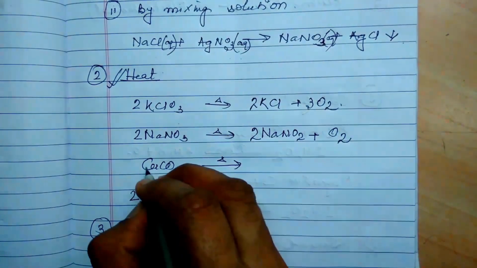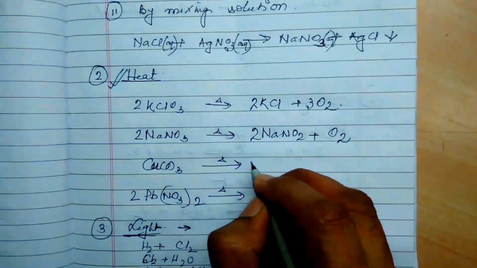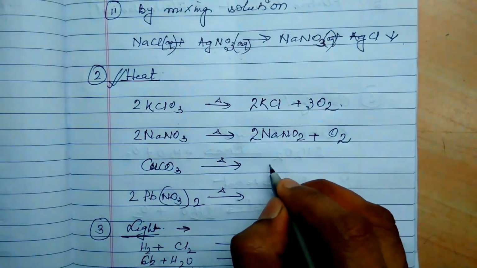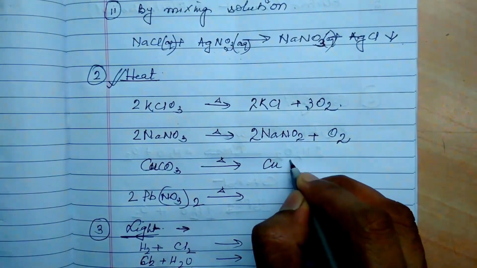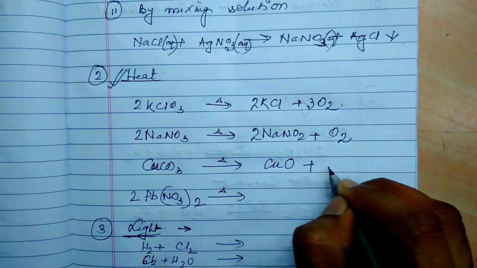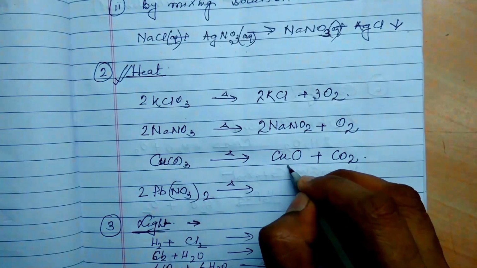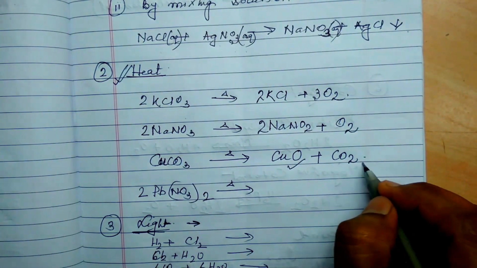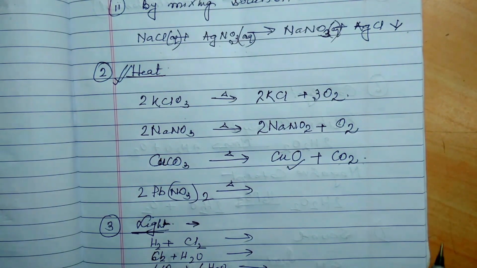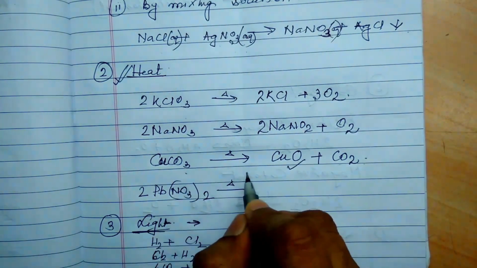In the same way, when copper carbonate, a green salt, is heated, it gives copper oxide, which is black in color, plus carbon dioxide, a colorless gas.